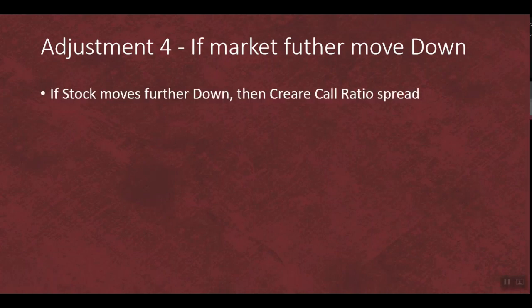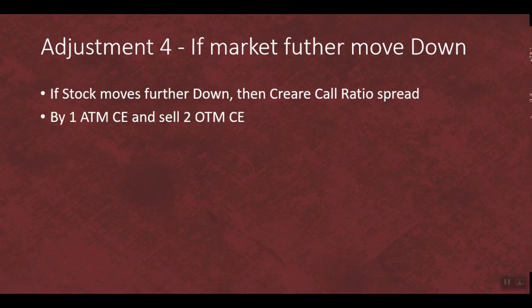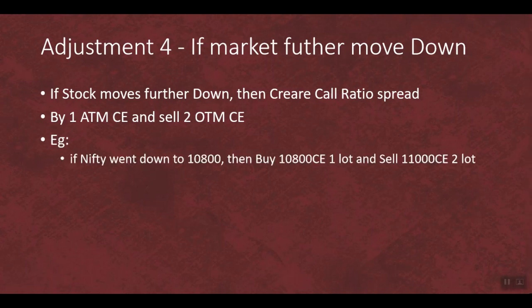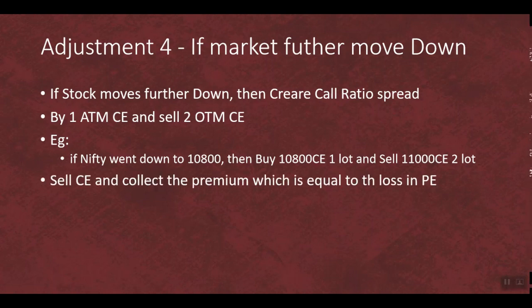Okay, so adjustment number 4, if the market moves further down. If the stock moves further down, then create a call ratio spread. Call ratio spread is buy one ATM call option and sell two OTM call options. Which means, for example, if Nifty went down to 10,800, then buy 1 lot of the 10,800 call option and sell 2 lots of the 11,000 call option. Okay, so sell CE and collect the premium which is equal to the loss in your put option.